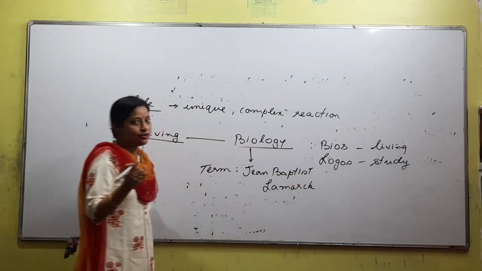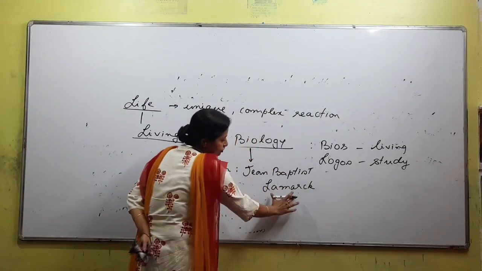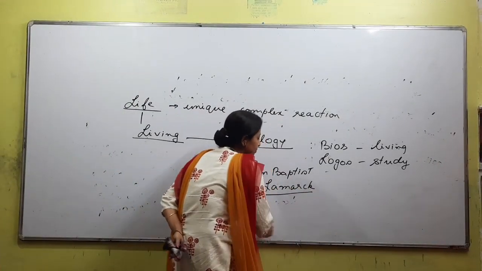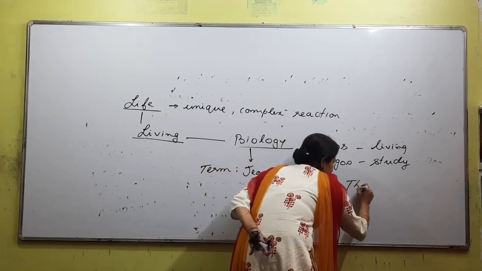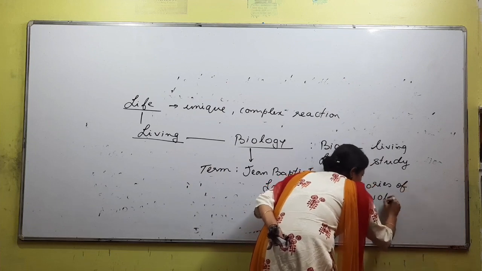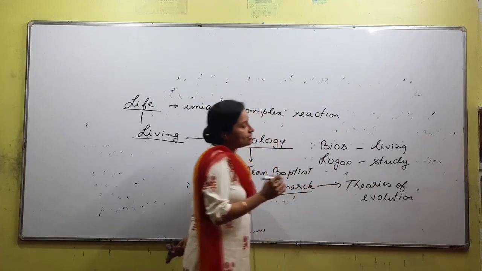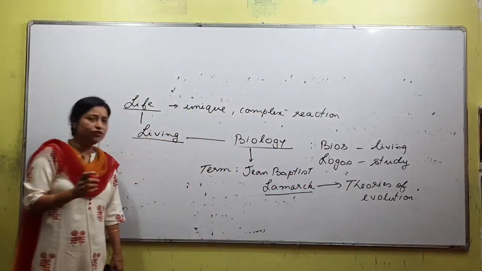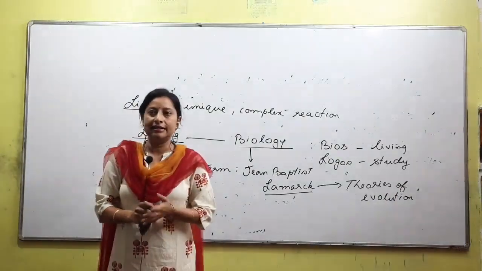Lamarckism hunisa, class 10 or obviously you have read, right? So Jean-Baptiste Lamarck, or in short you can just remember Lamarck also. What did Lamarck propose? He proposed the theories of evolution. Now evolution will be a total new chapter.